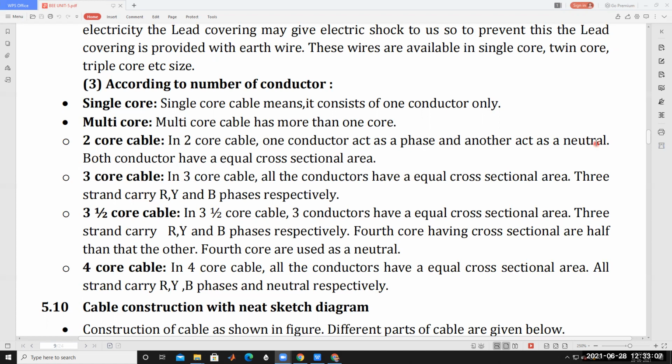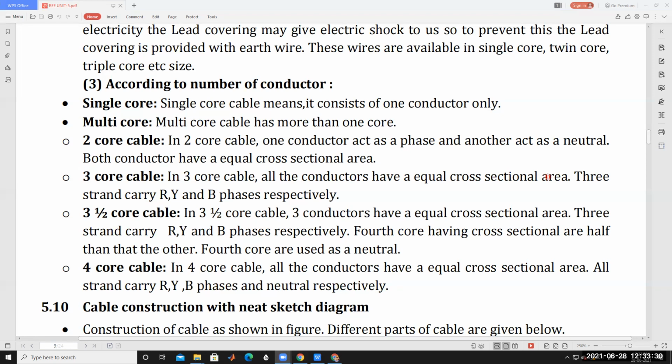2-core cable means inside the cable there are two conductors separated from each other, one called the phase conductor and the other called the neutral conductor. Both conductors have equal cross-sectional area. Coming to the 3-core cable, all three conductors also have equal cross-sectional area.